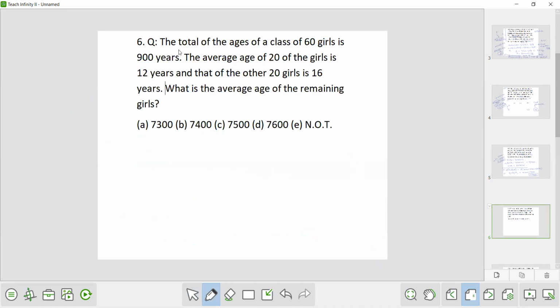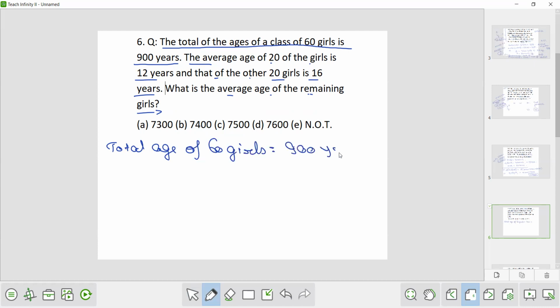Now the next question. The total of the age of a class of 60 girls is 900 years. The average age of 20 of the girls is 12 years and that of the other 20 girls is 16 years. What is the average age of the remaining girls? So we have to find the average age of the remaining girls. So total age of 60 girls is how much? 900 years. Now the total age of first 20 girls is how much? 20 into 12, that is 240 years.